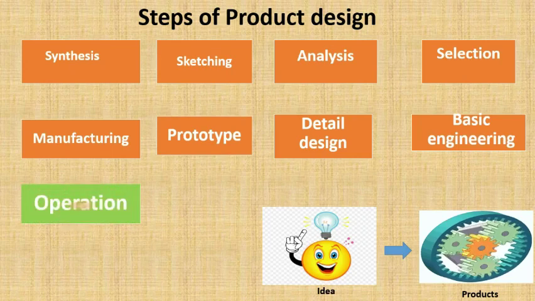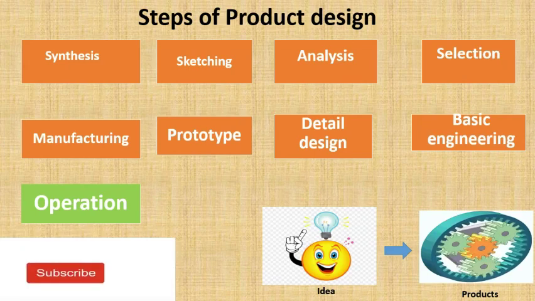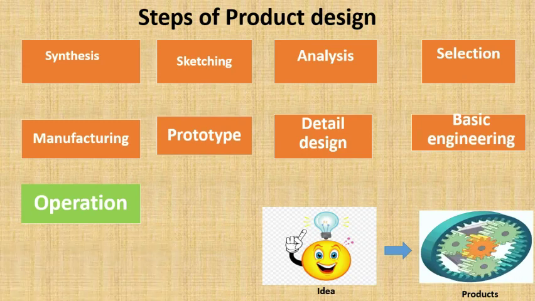Once the manufacturing is done by selecting the suitable manufacturing method, you will get the final component after assembling, then inspection, and then from the market it will come to the customer. So here, operation means the exact customer usage of the product. For example, I am using a laptop. This laptop is a Lenovo, manufactured by the Lenovo company, but as a user I am using it now. This is under the operation.